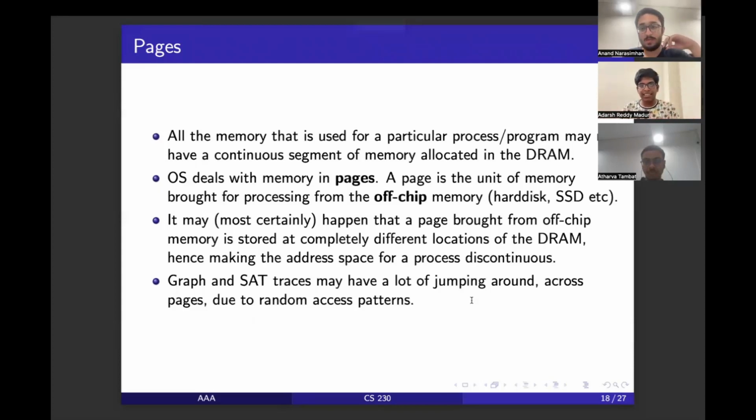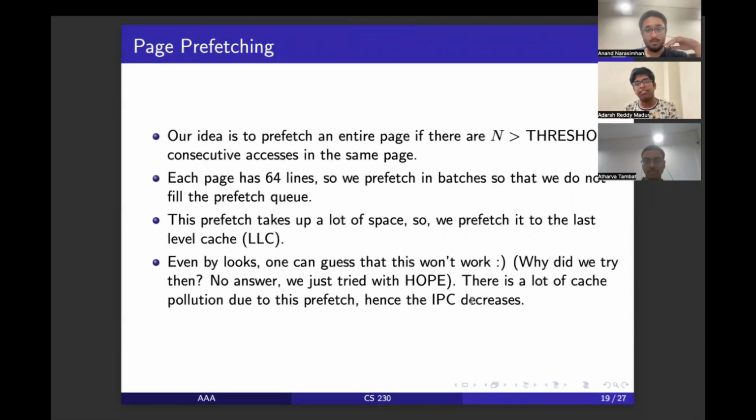So especially in SAT and graph places, this causes a lot of jump arounds all over the memory and all over the various pages. So our idea was, if the same page is accessed for n consecutive times, n is something like 3 or 4 or 5, it's arbitrary, we prefetch the entire page. The entire page is not prefetched at once. If we issue all the prefetches at once, it will just overload the prefetch queue. So we have done it over some time.